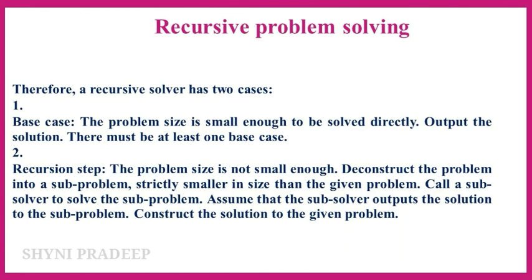There must be at least one base case. In recursion step, the problem size is not small enough. Deconstruct the problem into subproblems strictly smaller in size than the given problem. Call the subsolver to solve the subproblem. Assume that the subsolver outputs the solution to the subproblem. Okay. So whenever we solve a problem using recursion, we have to ensure these two cases. Okay. Let us see another example.